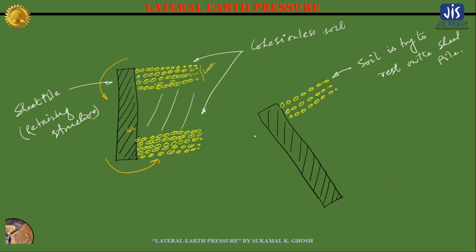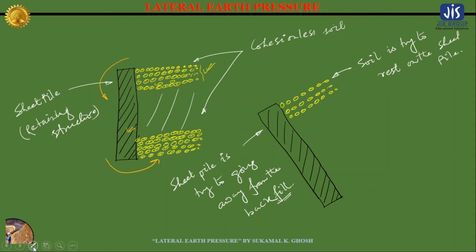But the sheet pile is trying to go away from the backfill. Now, in contrast, the soil at the bottom will get compacted by this sheet pile, or you can also say that this sheet pile at the bottom will try to go towards the backfill.